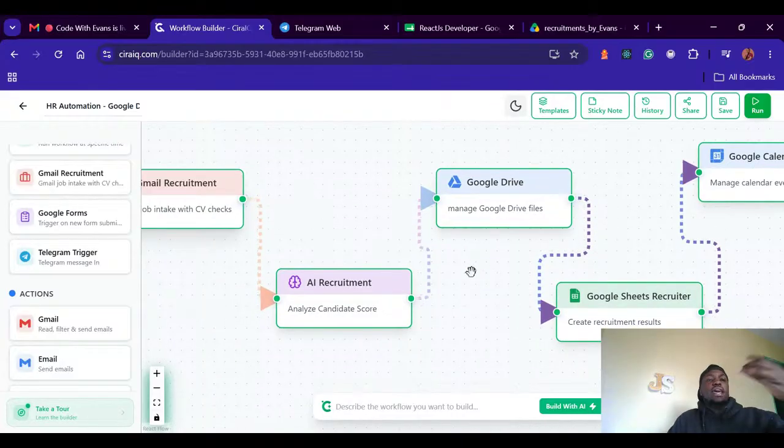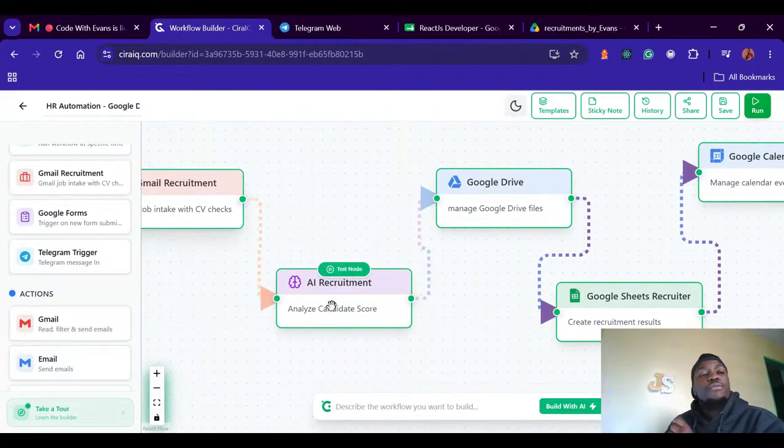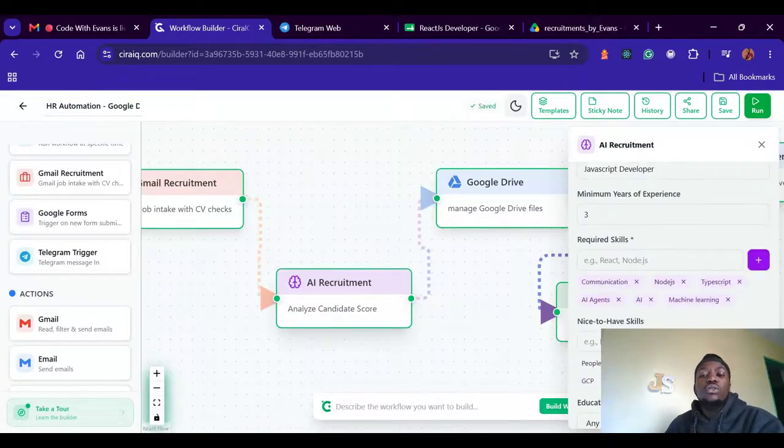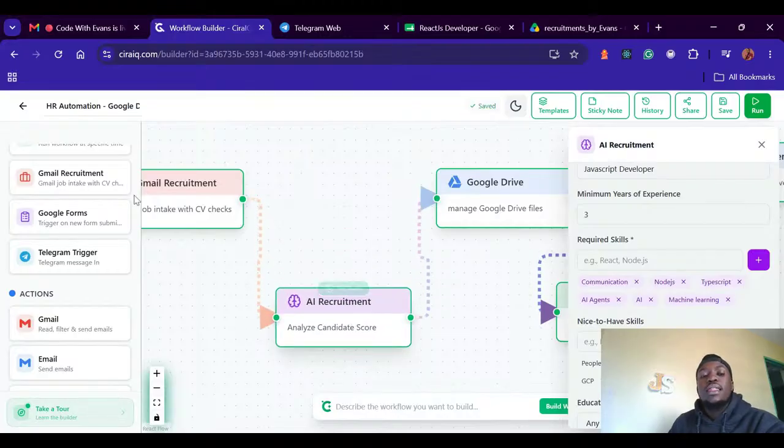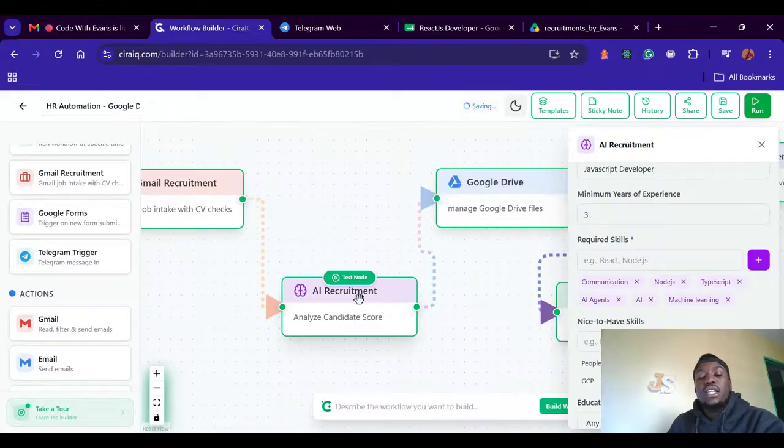This is where now the AI comes to play. Because you have fetched all those emails, what can you do now? Do the process of filtering all these 200 applications and know how many people qualified, how many people failed, how many people did not meet the criteria at all. So that's where the AI recruitment node comes to play. Here, this is the powerful node that does all the work behind the scenes. This is now the agent itself.